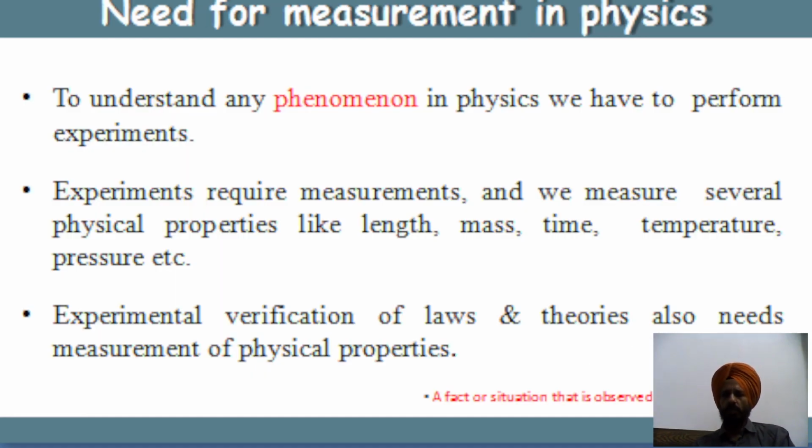And then the need for measurement in physics. What is its need? To understand any phenomenon in physics, we have to perform experiments. Experiments require measurements, and we measure several physical properties like mass, length, time, temperature, pressure, etc. Experimental verification of laws and theories also needs measurement of physical properties.